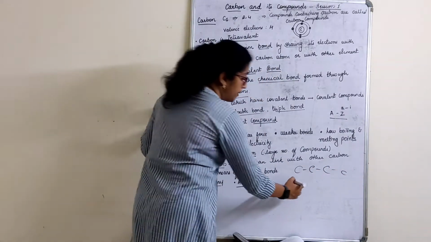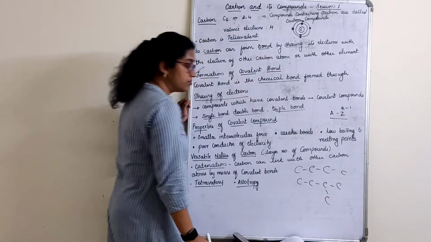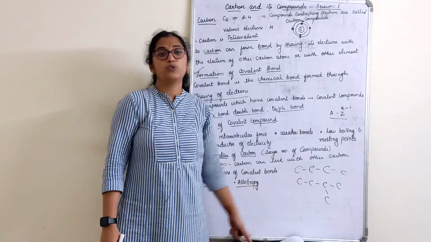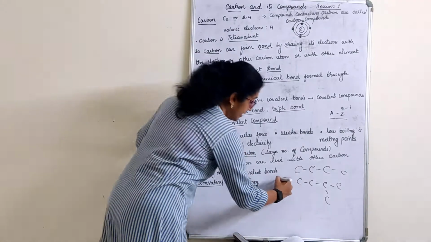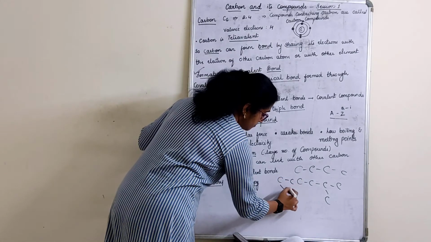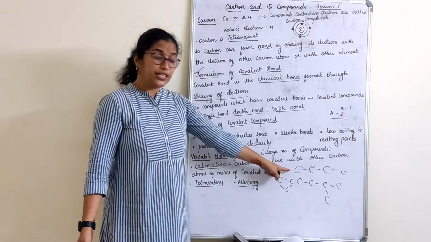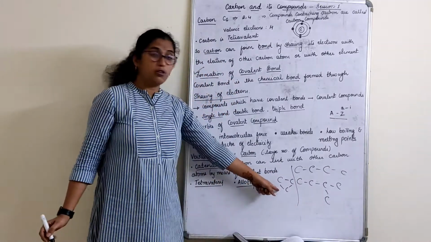If I have to draw a branch, this is a branch chain. You will understand about branch and straight as we proceed in this chapter. So, one more way it can link, like this. This is an open chain. This also is an open chain. Is this a closed chain?